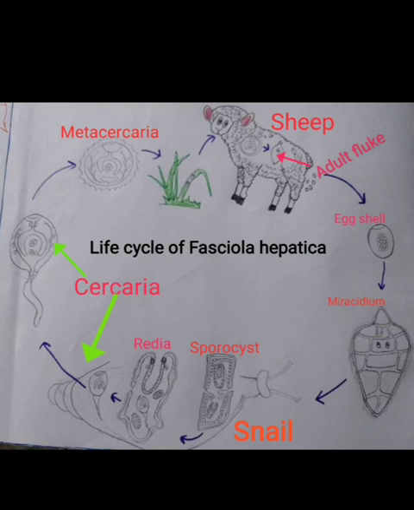So this very phenomenon, where a new larva comes out from the germ cells and germ balls of the previous larva, is called heterogamy or pedogenesis or polyembryony, which is seen in Fasciola hepatica. This is again meant to make the life cycle complex. This is meant to ensure greater survival, in accordance with Darwin's theory of natural selection, survival of the fittest, struggle for existence.